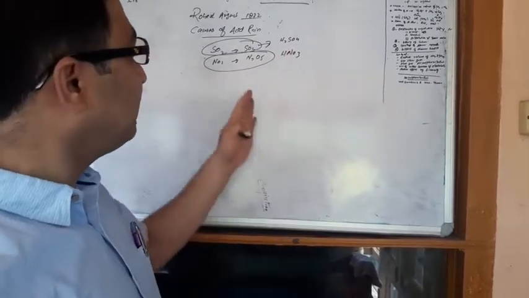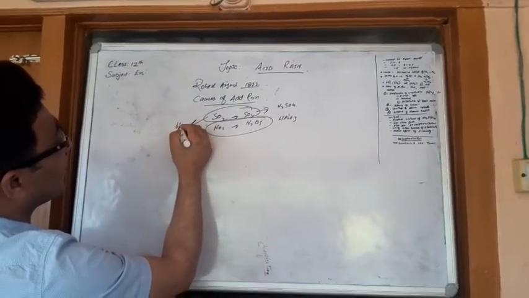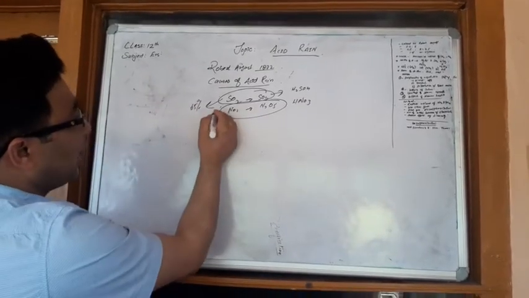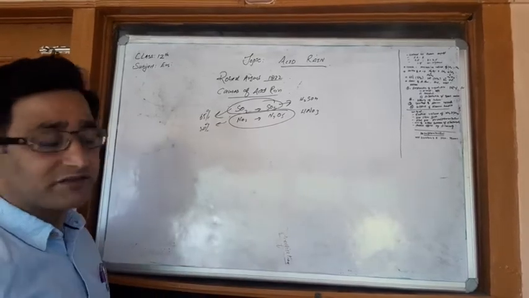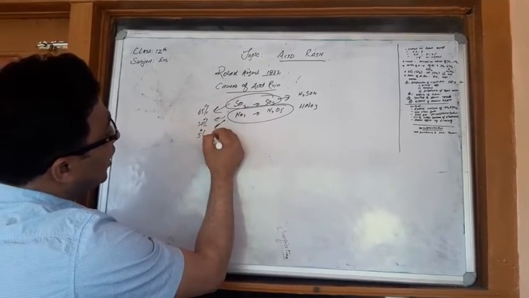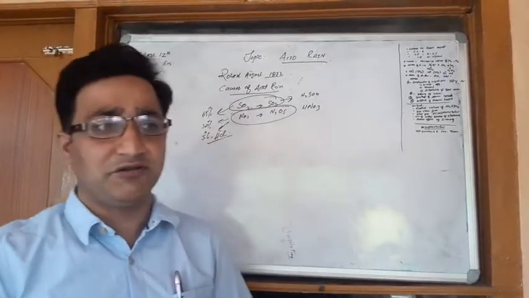It has been found that about 65% of acid rain is due to the oxides of sulfur, SO2, and 30% of acid rain formation takes place by the oxides of nitrogen, and the remaining 5% is due to HCl, hydrogen chloride, which is released due to industrial activities.